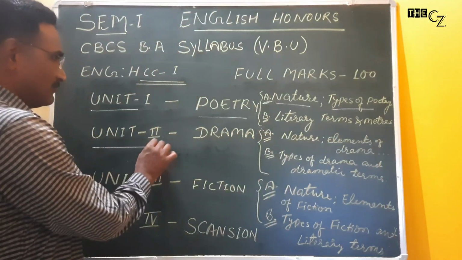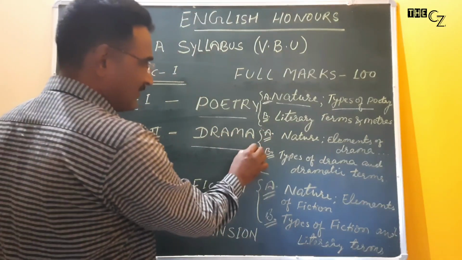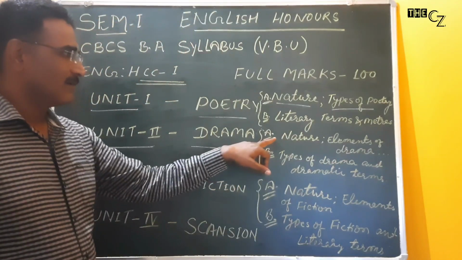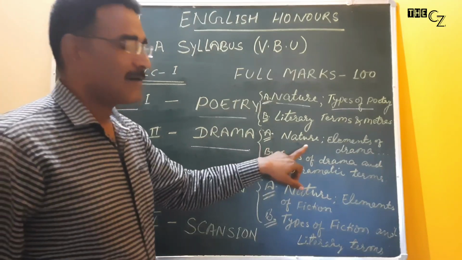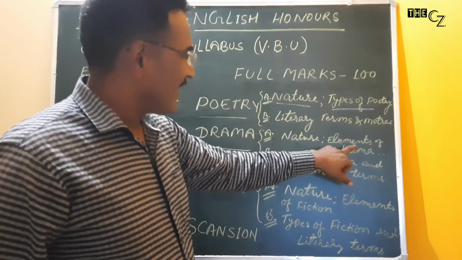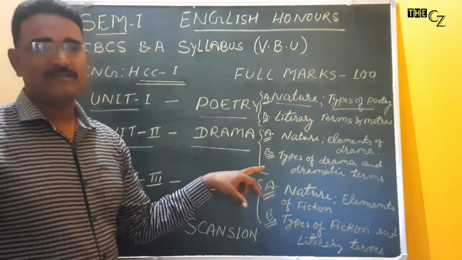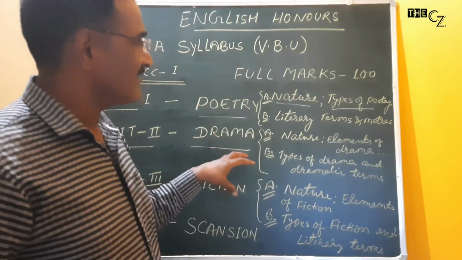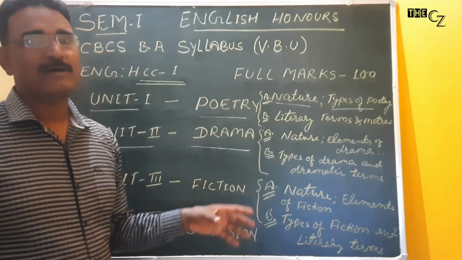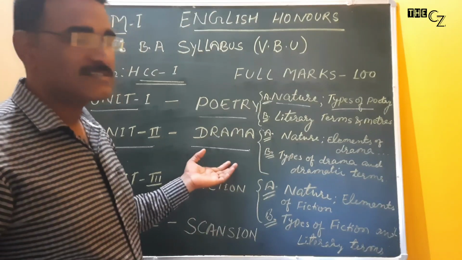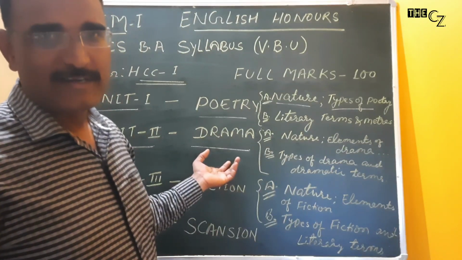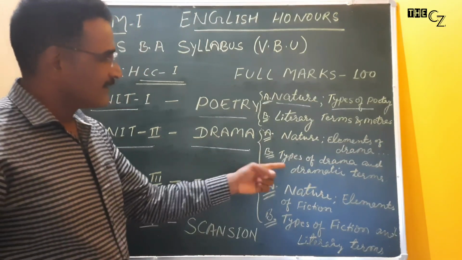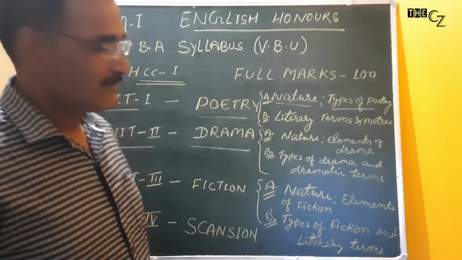Again, in Unit 2 we have to study drama. There will be 2 parts of drama. Point A, nature of drama, elements of drama and so many things which I cannot mention here, because if I mention everything then you will get confused. You can even see the syllabus in the hard copy published by Vinoba University, or in the PDF file provided by the university on your mobile phone. In point B, types of drama and dramatic terms.